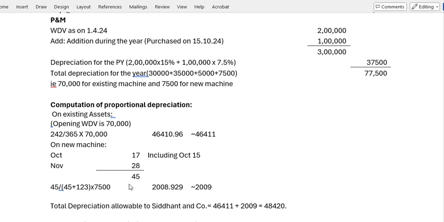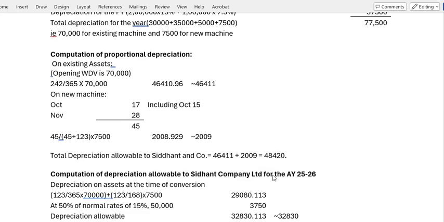The converted company had it for 123 days. Therefore taking the 45 days together, you have to apportion the asset of 1 lakh, for which the depreciation is 7,500, between these two companies. For Siddhant and Company, it is 2,009 rupees.